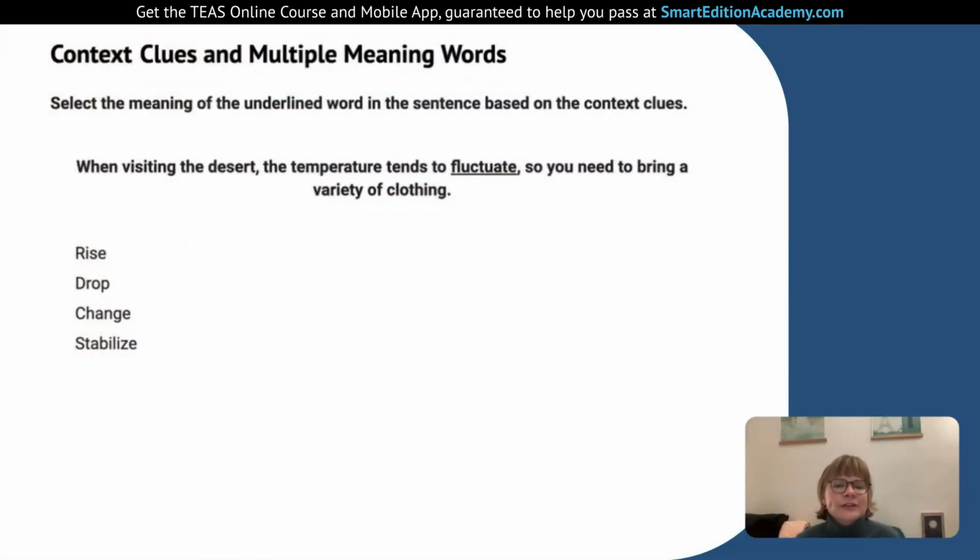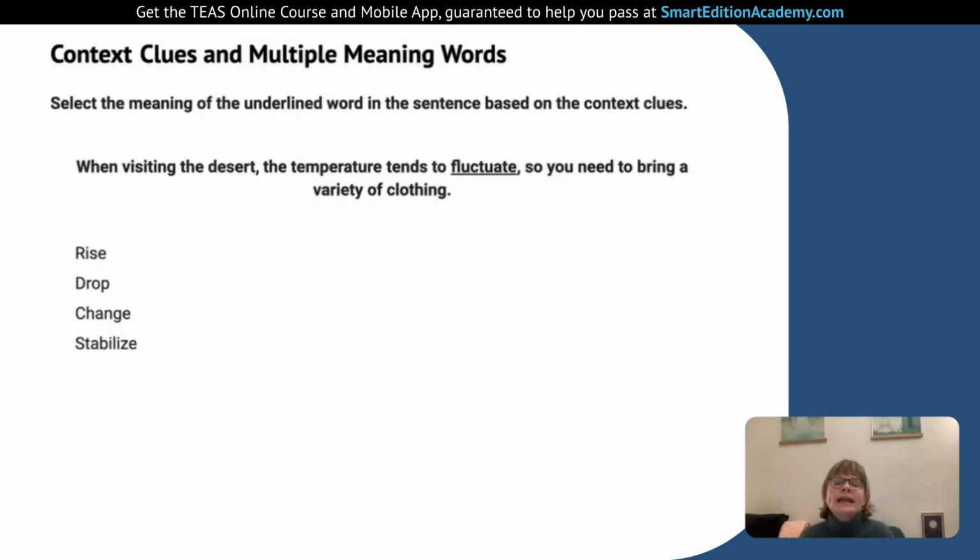When visiting the desert, the temperature tends to fluctuate, so you need to bring a variety of clothing. So again, we're going to select the meaning of the underlined word in the sentence based on context clues. And again, if we don't know fluctuate right away, that's okay. So this one, we're not actually going to look at parallel structures, but we're just going to think a bit logically based on the information they give us. So just like the last one, all they told us was you can spot the dress from a mile away, so we know it's very visible.